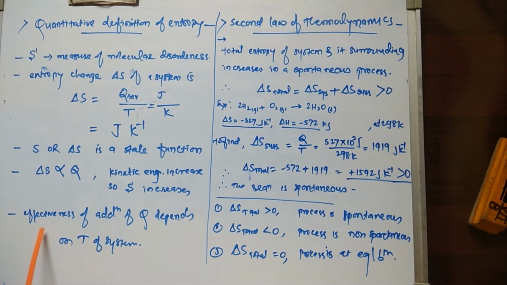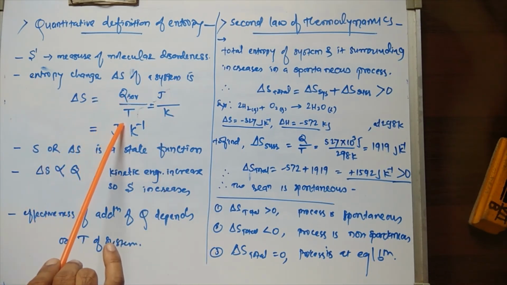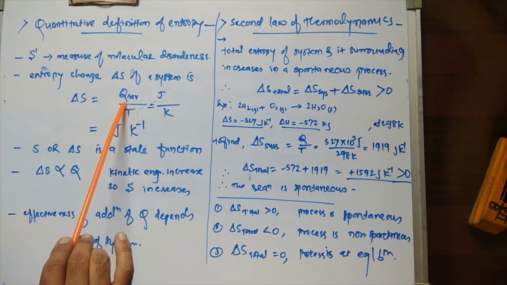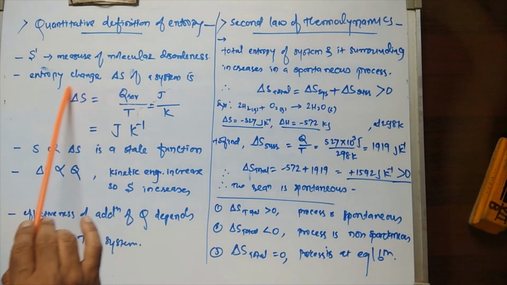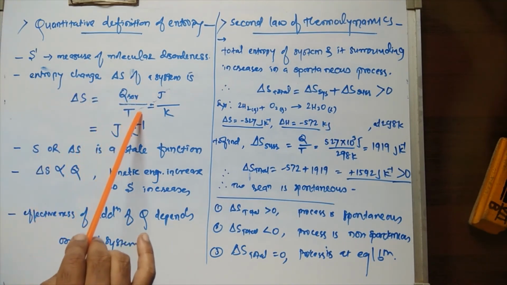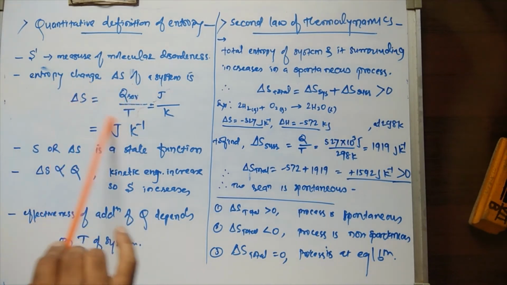So this is the fact. The effectiveness of the addition of heat depends upon the temperature of the system. So delta S is equal to Q upon T, the amount of heat transferred to the system in a reversible manner divided by the temperature. So this is the quantitative statement, or the definition, or the meaning of the change in entropy. Okay.